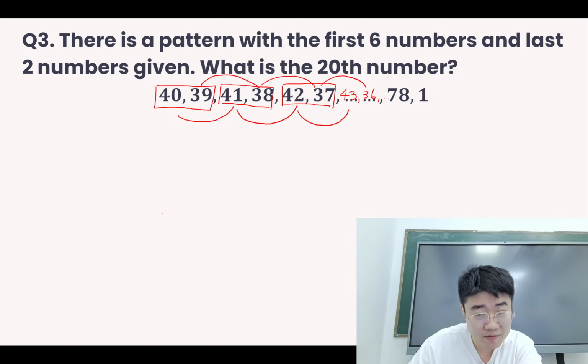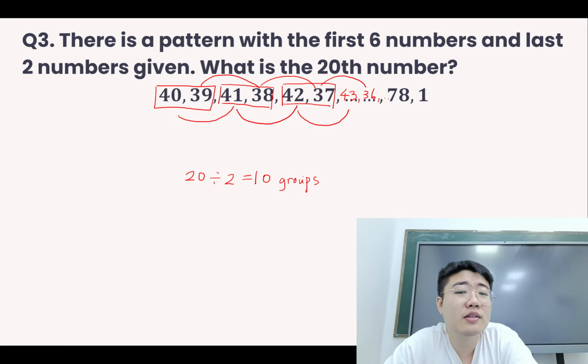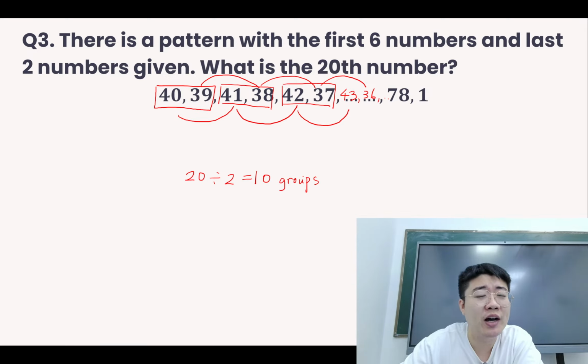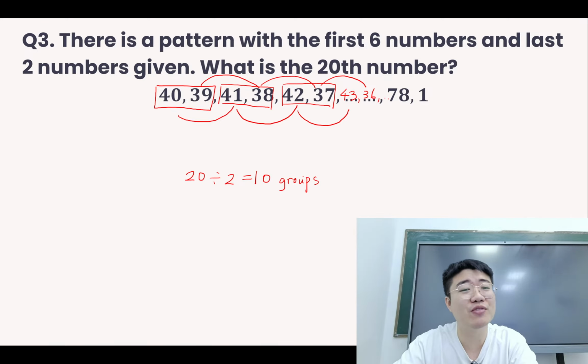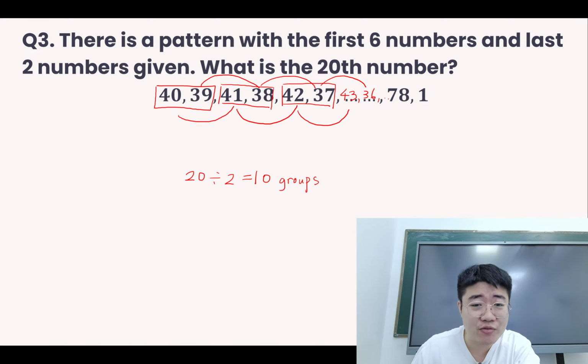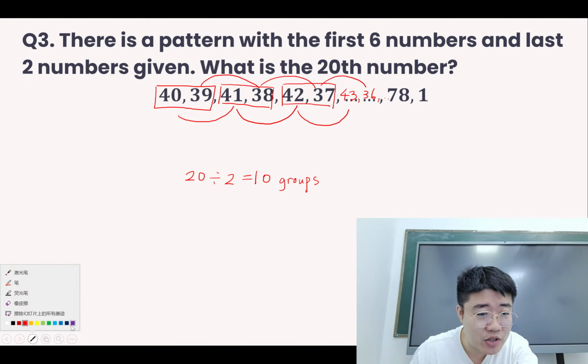How many groups are there? Since one group is 2 numbers, then we will get 20 divided by 2. First we get there are 10 groups. Now 10 groups with no remainder. So this means that it must exactly end on the second number of the group. This means that we are looking at the second number of each group.